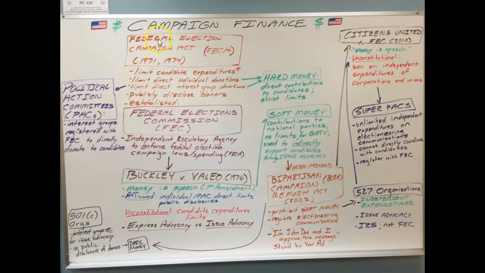So that's a little bit about campaign finance. We went over the two laws, FECA and the BCRA. We went over two Supreme Court cases, Buckley versus Valeo and Citizens United. Citizens United is the one you're going to need to know for the AP exam. And then you have the two series of loopholes. Loophole number one, soft money. That was the way to get around FECA. And then the way to get around the BCRA was through Super PACs, 527s, and 501cs.